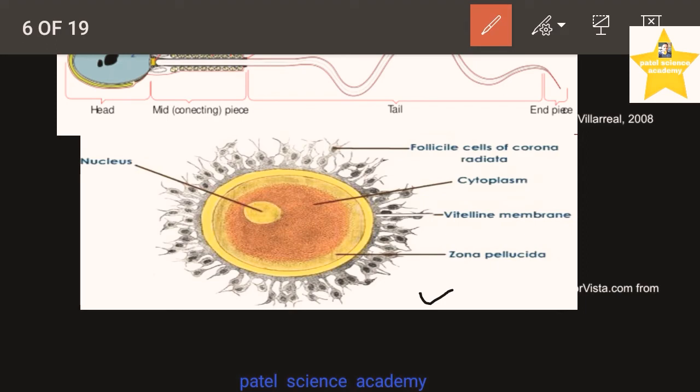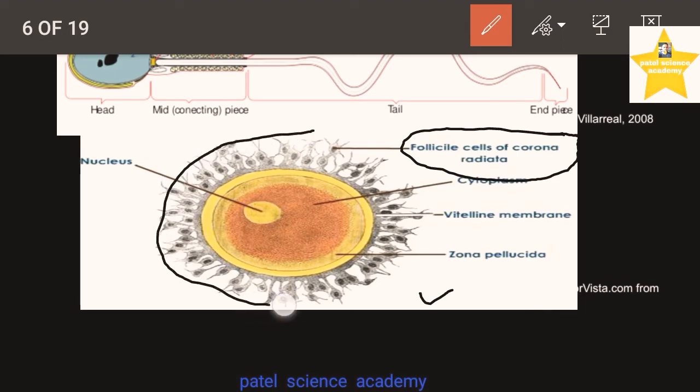So you can see, we'll go from the outside to inside. You can see this is the layer, follicle cells of the corona radiata. So you can see here this layer is called corona radiata, and beneath that layer there is one more layer that is called vitelline membrane.